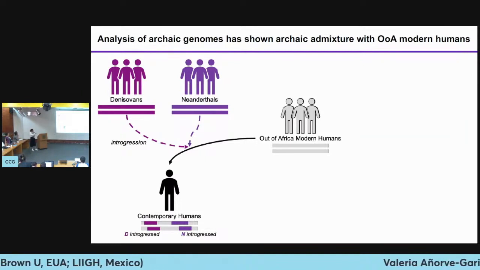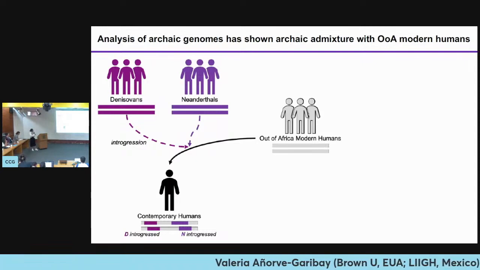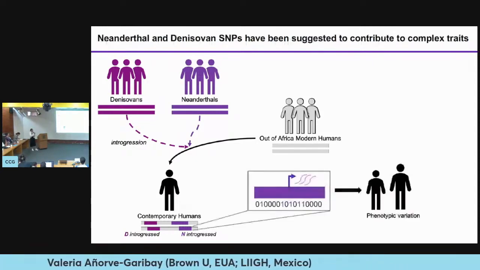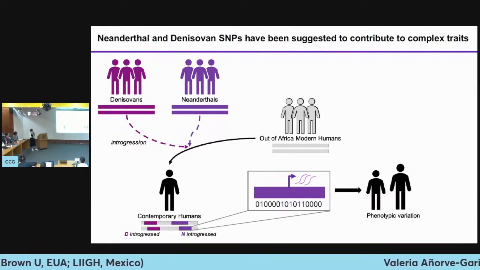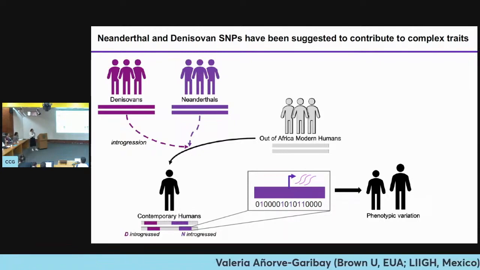And as you can observe here, as a genomic footprint of archaic introgression, we can observe these Denisovan or Neanderthal introgressed haplotypes. Since they are distributed across the genome, they raise the possibility that they may encompass protein-coding genes or functional genomic elements that impact the phenotypic variation of humans.